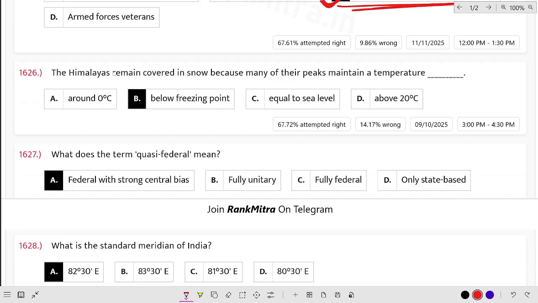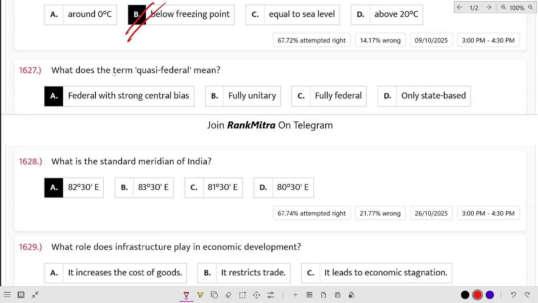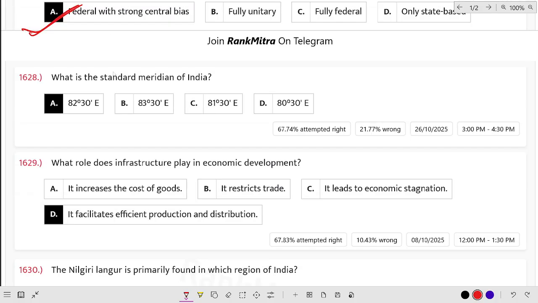The Himalayas remain covered in snow because many of the peaks maintain a temperature below freezing point. What does the term quasi-federal mean? Quasi-federal means federal with a strong central bias. What is the standard meridian of India? 82 degrees 30 minutes east.